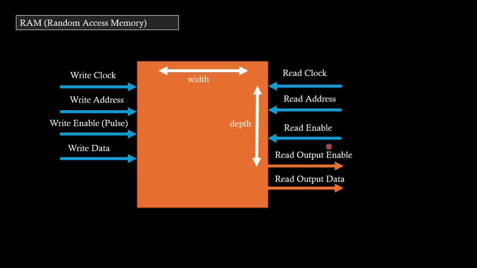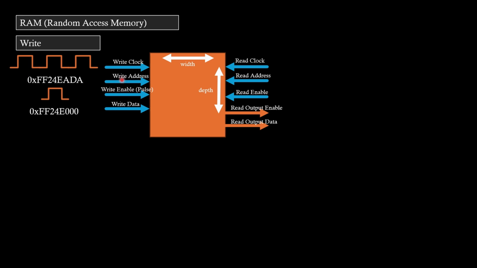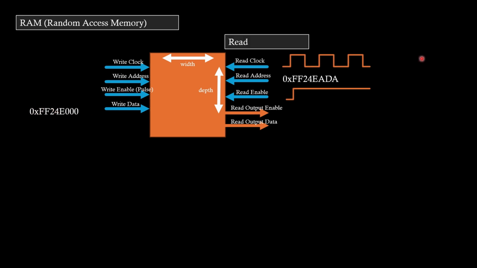In a detailed functional block of RAM, there's a 2-port RAM where you can write and read using different clocks. For writing, you apply a clock cycle, the address, and a port to write the data. Same thing with reading: you also need to apply a clock cycle, the read address, and read enable. We need to apply a high signal here to read. That's it.